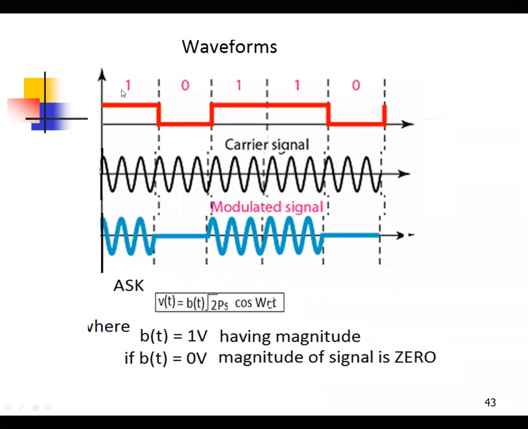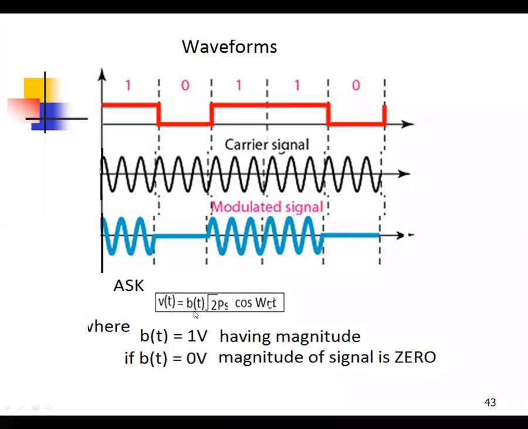If the logic one is the data, ASK is present with the magnitude root 2 PS. When it is 0, B of T is equal to 0, what happens? B of T is 0. 0 into anything is 0, no? Now the magnitude is absent when the logic is 0. When 1 is there, the magnitude is present. Again 1 is there, magnitude present. When 0 is there, magnitude absent. That's why it is called B of T root 2 PS cos omega CT. B of T is the magnitude of the signal.